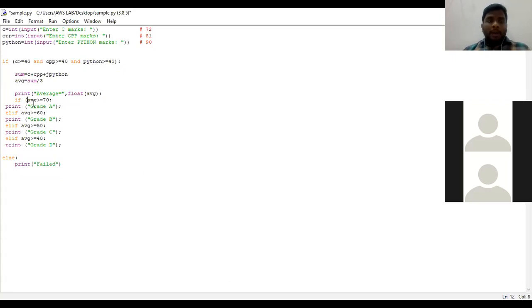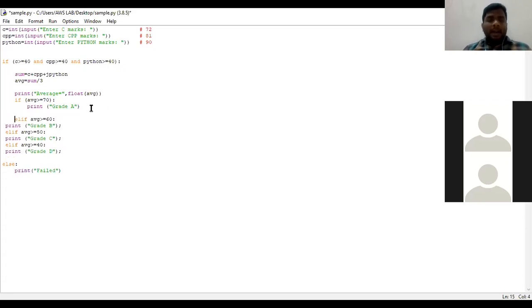Now what needs to be performed is, if that particular average is greater than or equal to 70, then print the student has got A grade.